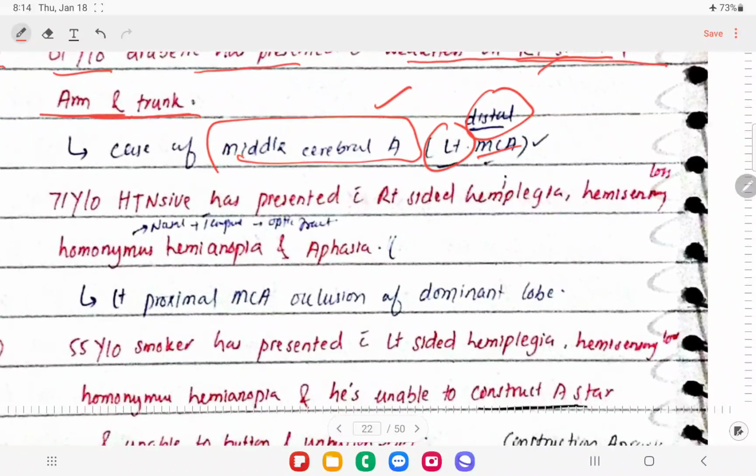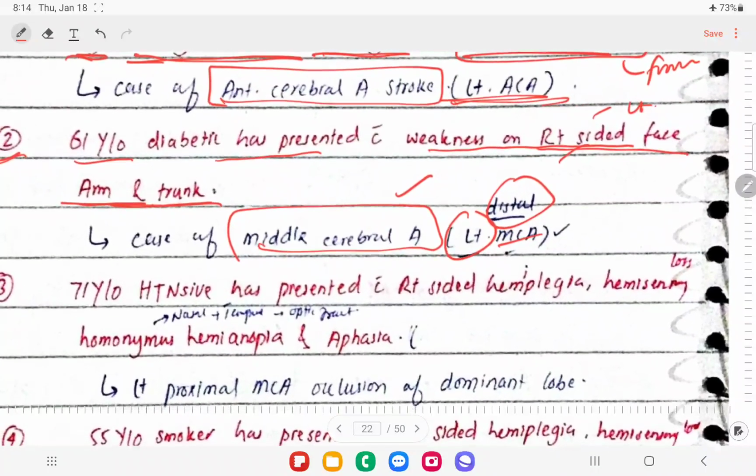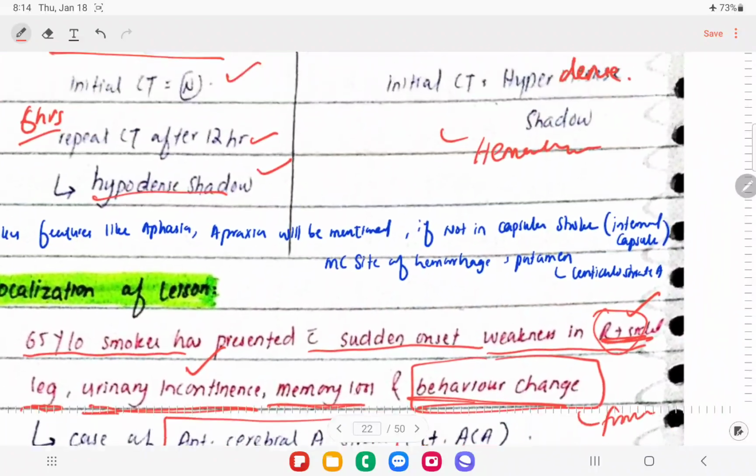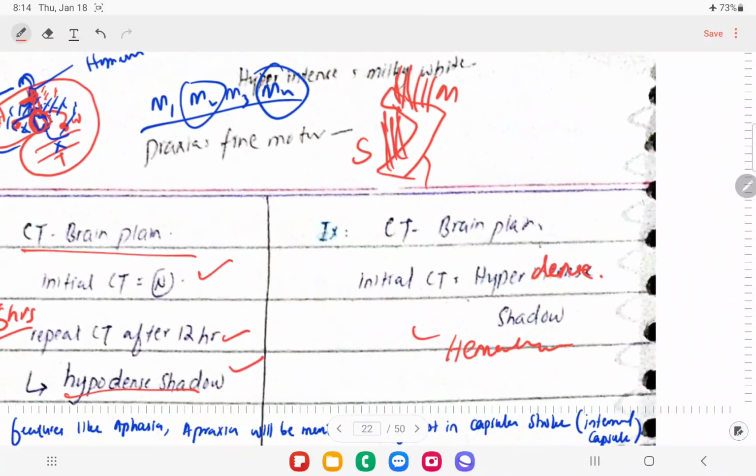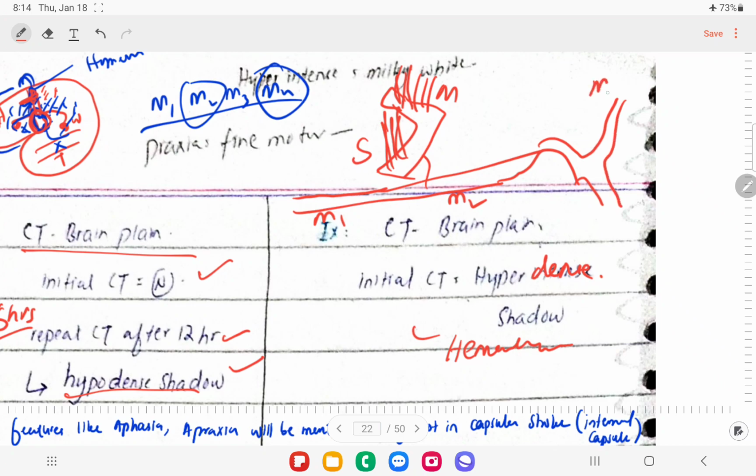So the first thing is, this is the middle cerebral artery, right? Let me draw this diagram. This is the M1 part, then we have the M2 part, then the M3 part, and then the M4 part. This is the M4 part, this is the M3 part, right?